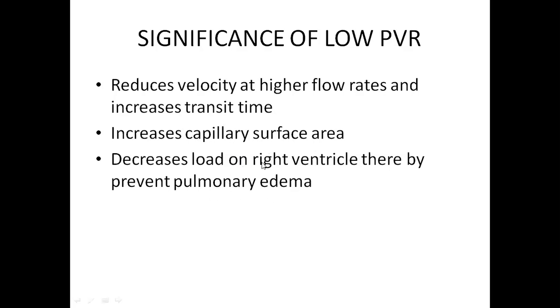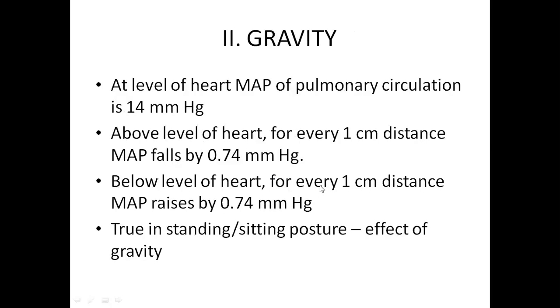Mainly it reduces the excess load on the right ventricle, especially when the right ventricle is pumping 5 liters of blood into very small organs compared to your entire body. Because of this low pulmonary vascular resistance, the afterload on the right ventricle decreases. If this load does not decrease and it is as high as systemic circulation, this leads to pulmonary edema. That we'll discuss in later slides.